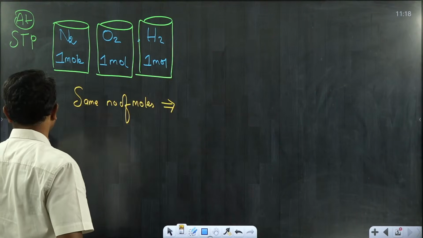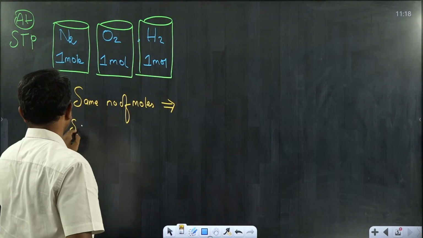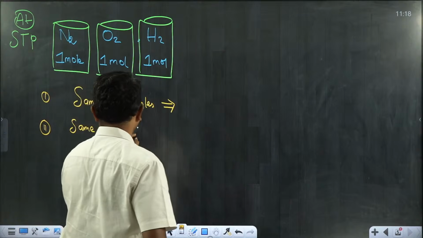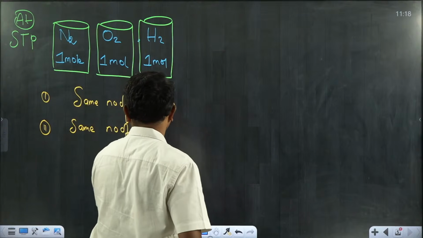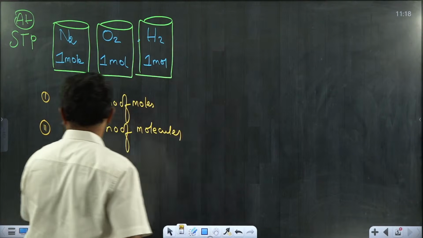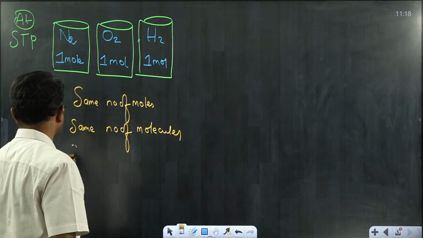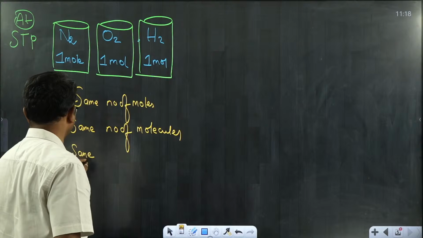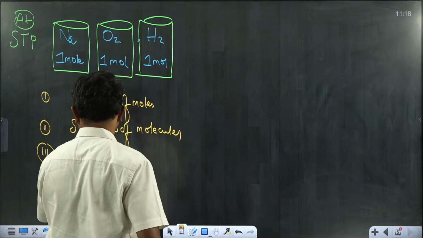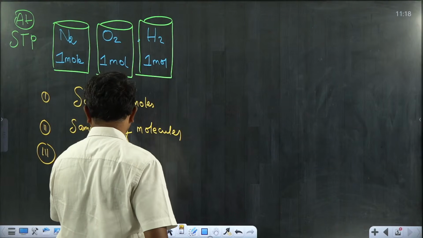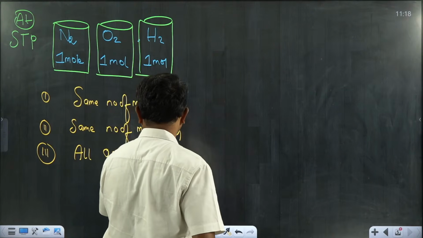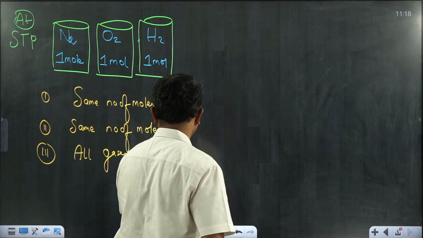Moles are equal anyway. Second one: the same number of moles of these gases contain the same number of molecules. Am I right? Is this statement right or wrong? Next, third statement: all gases occupy the same volume.